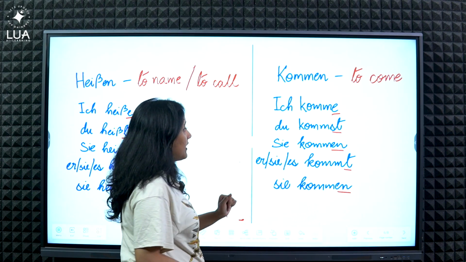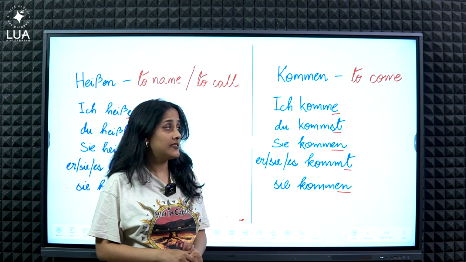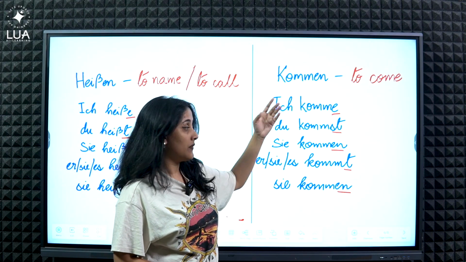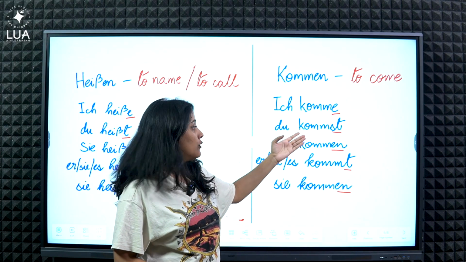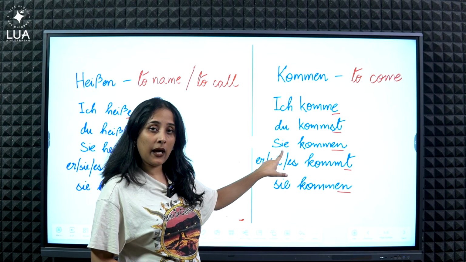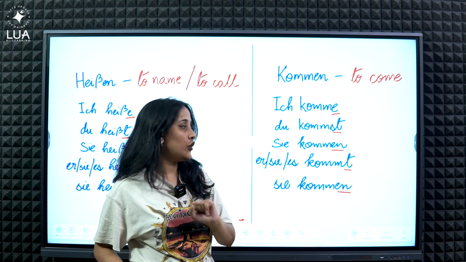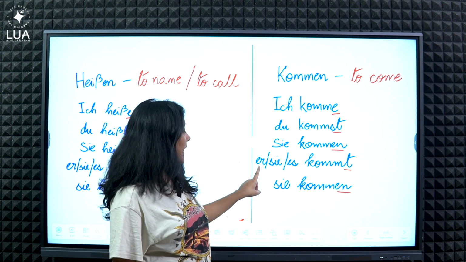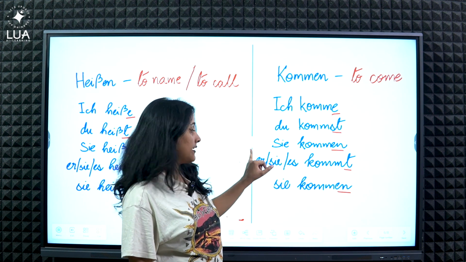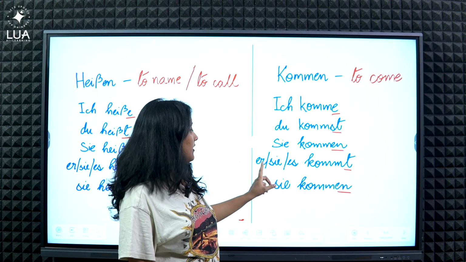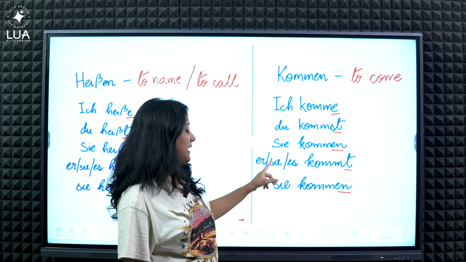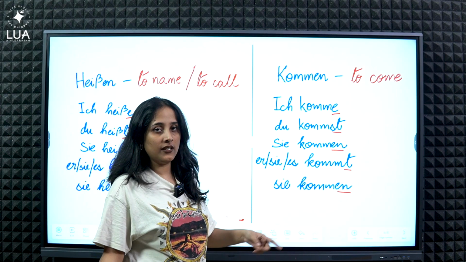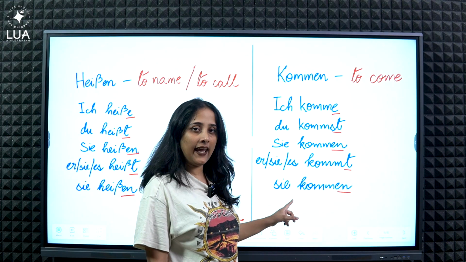And now with another example that is common, that is kommen. Ich komme, I come. Du kommst, you come. Sie, again with the capitalized S, that is the formal you. Sie kommen, you come. Now, er oder sie oder es, he, she, it, kommt. He or she or it comes. Sie, your plural, they, sie kommen, they come.